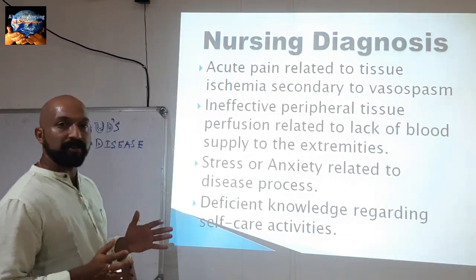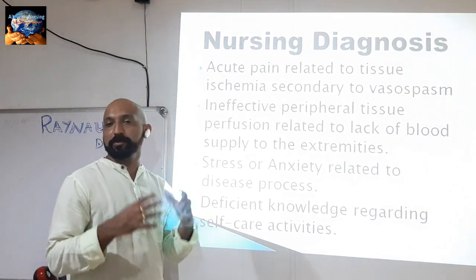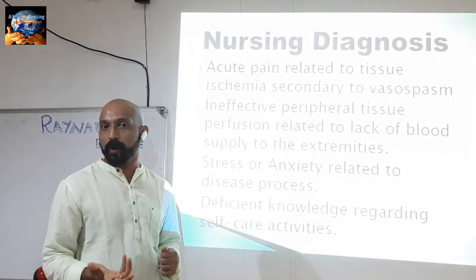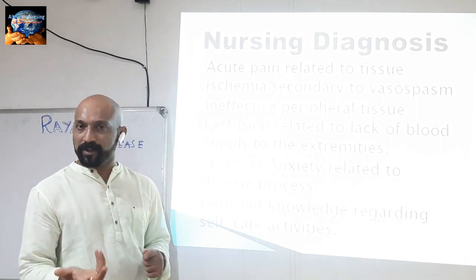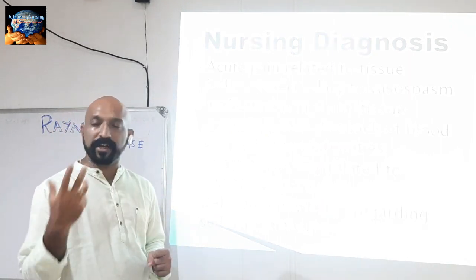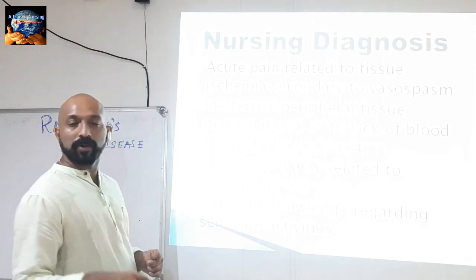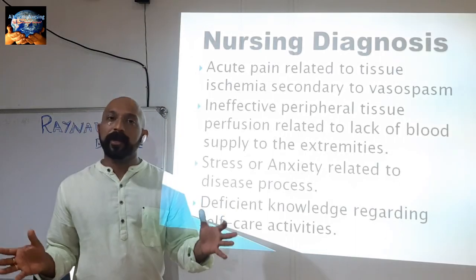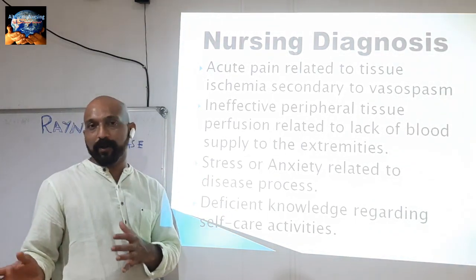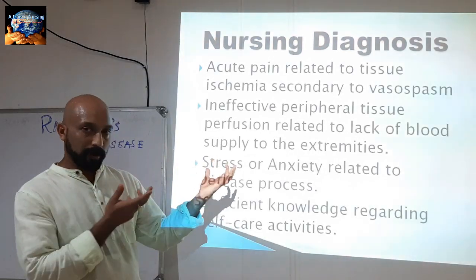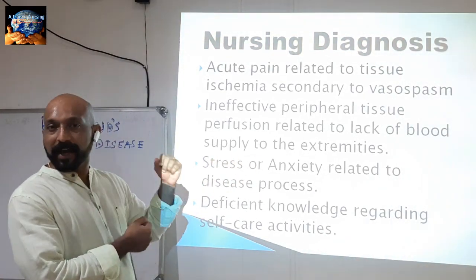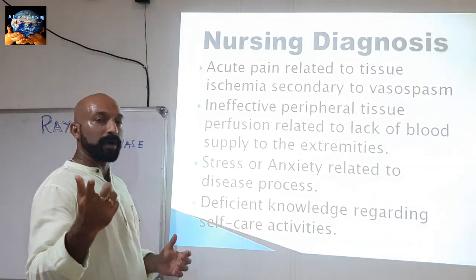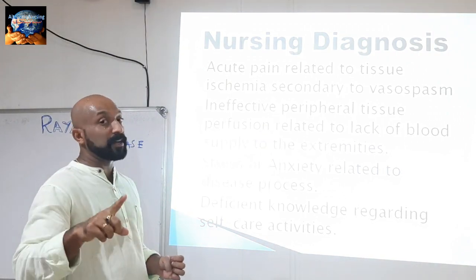So today we have seen Raynaud's disease. What is the definition? What is meant by Raynaud's phenomenon? What are the main types? What are the etiological factors of primary and secondary Raynaud's disease? What are the risk factors, and what is the pathophysiology? What are the main clinical manifestations and diagnostic studies? What are the main medicines used for Raynaud's disease? We also saw the non-pharmacological management, the emergency management, and the nursing interventions and nursing diagnoses.